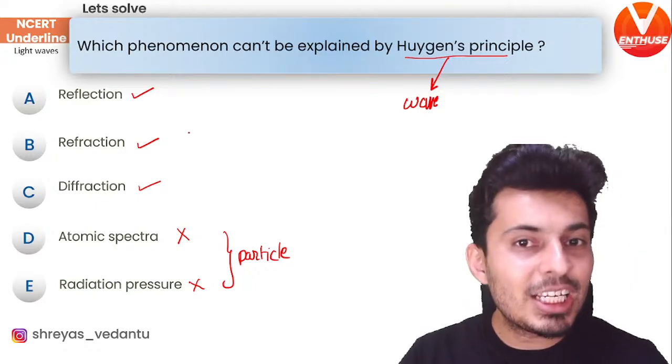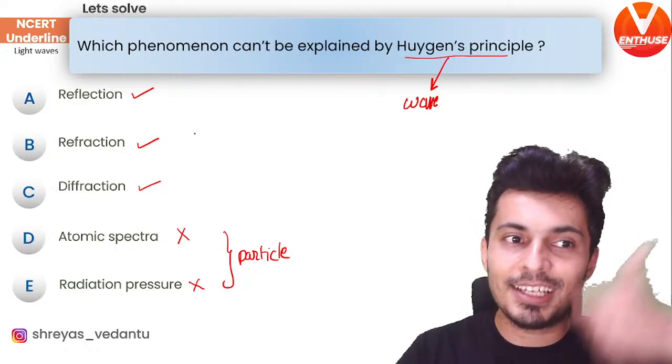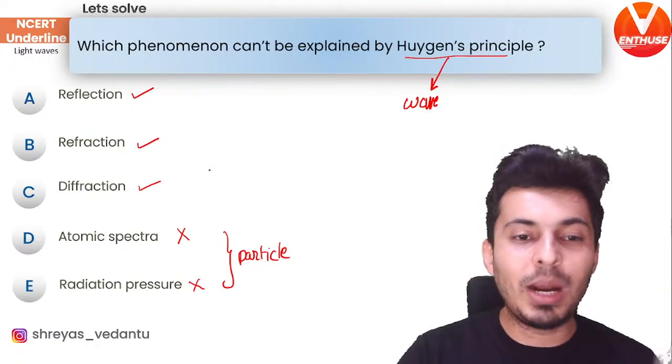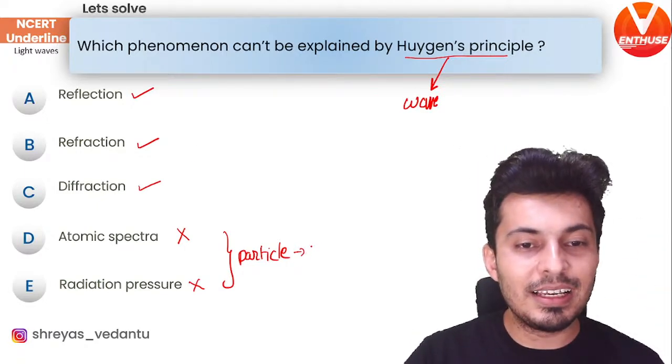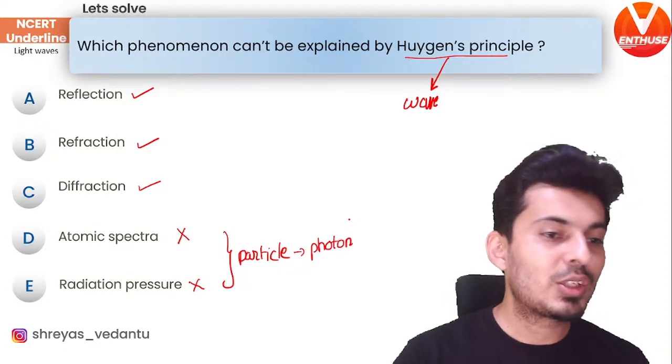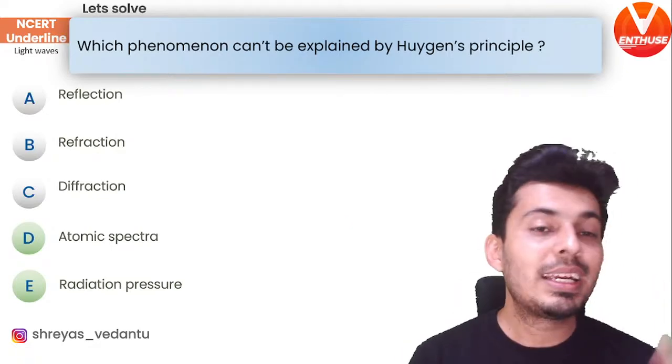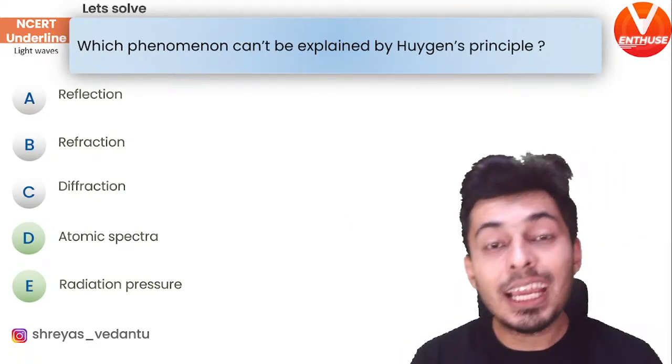So the wave nature of light can explain reflection, refraction, and diffraction, but not the particle nature, which is basically the photon. Hence the correct answer should be D and E, not ABC. Be careful, ABC is correct, that means it can be explained.